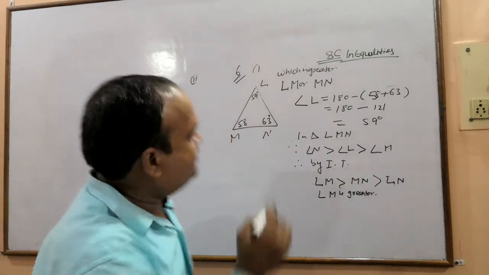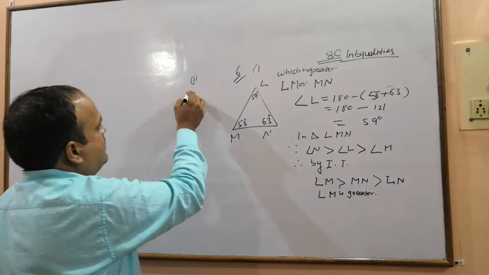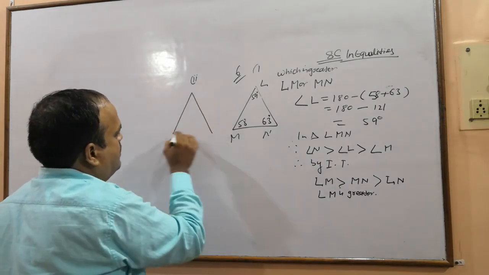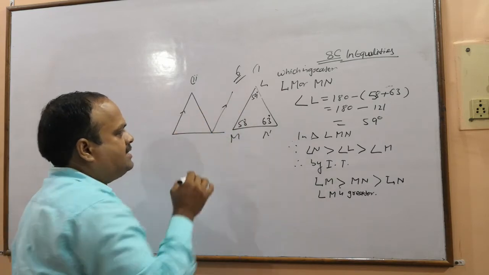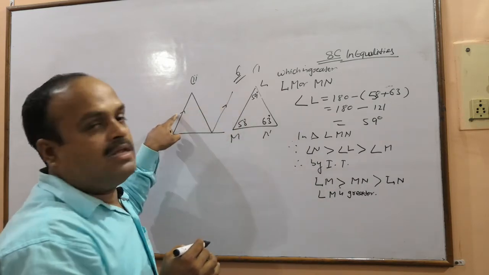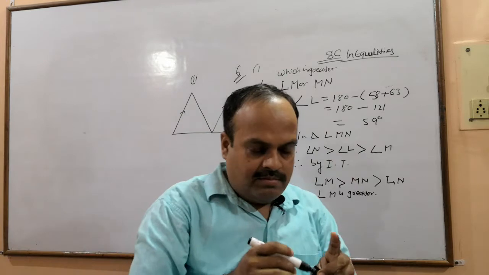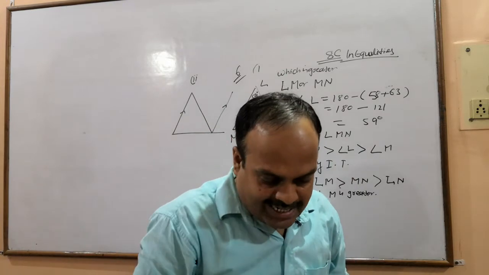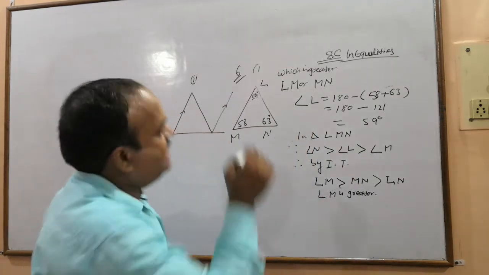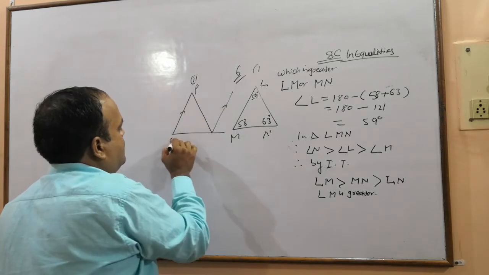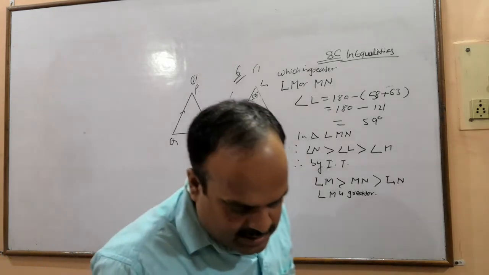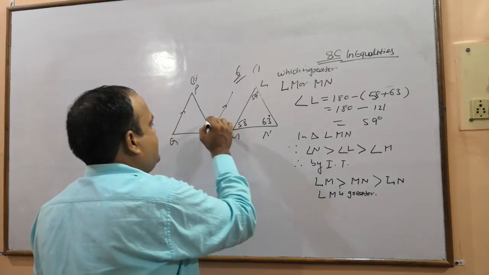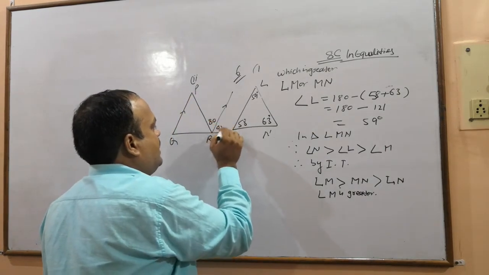Second one. In this diagram, there is one mistake. This line must be parallel to this. In the diagram there is a mistake, please do the correction. The triangle is PQR. These lines are parallel lines. The angles are 80 and 42.